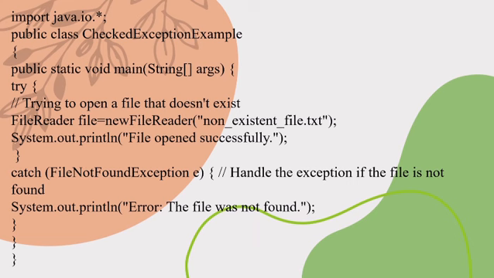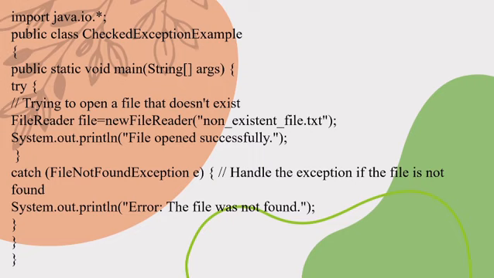Here is the program of checked exception. Here we write the package import java.io.*; public class CheckedExceptionExample. This line declares a new class named CheckedExceptionExample. In Java, every program must be inside a class. public static void main(String[] args). This is the main method, the starting point where Java begins running your program.